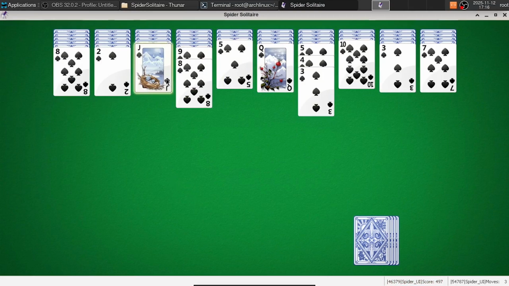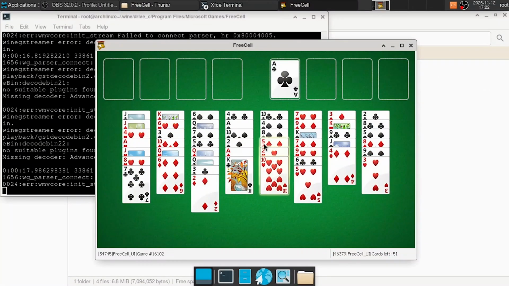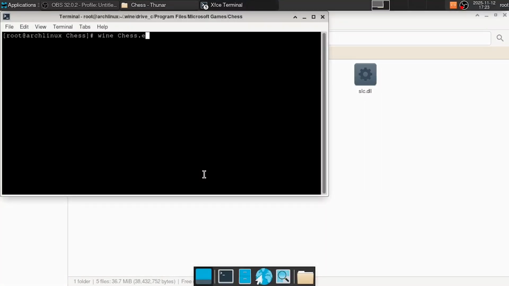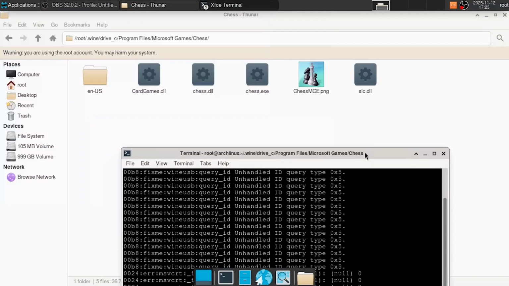These issues plagued pretty much all other games as well, and to be honest, they are pretty serious. On the other hand, when I tried chess, that didn't even want to load and threw an error. So the Windows 7 games won't work under Arch. But I have one more trick up my sleeve.